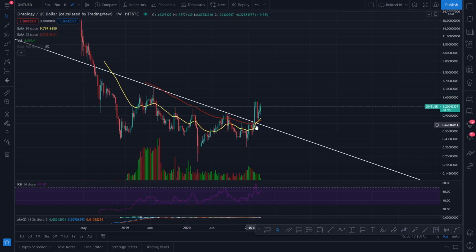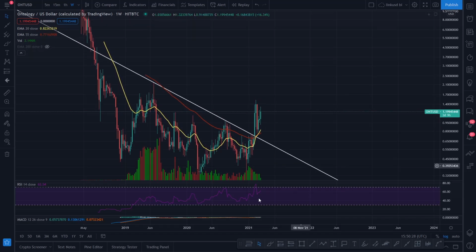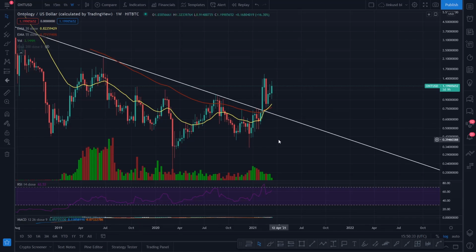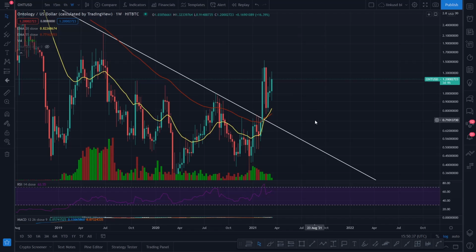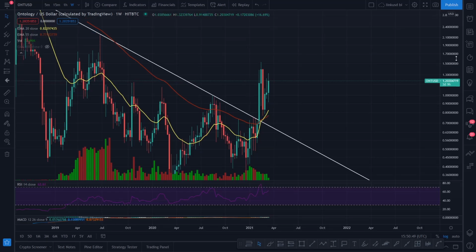We broke out a few weeks ago, almost a month ago now. We broke out of this downtrend for Ontology on the 8th of February with one big, massive green candle. Then we came back and back tested the EMA there, the 20 EMA on the weekly time frame. At that point we also formed a bullish cross on the weekly time frame. We've literally just formed this bullish cross, and it is extremely powerful, especially in a bull market.